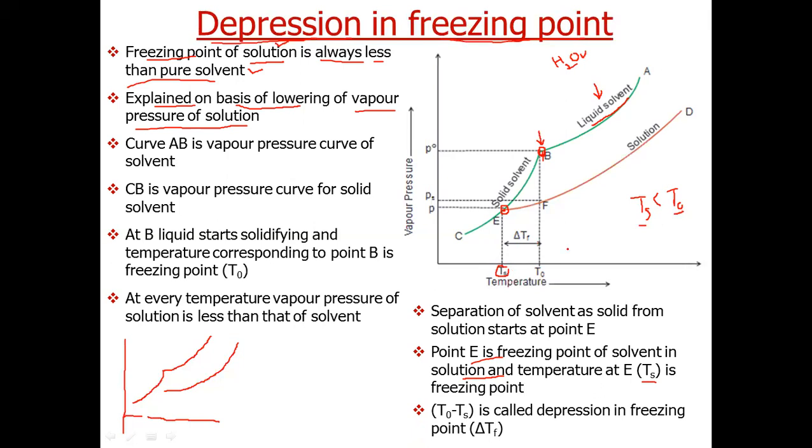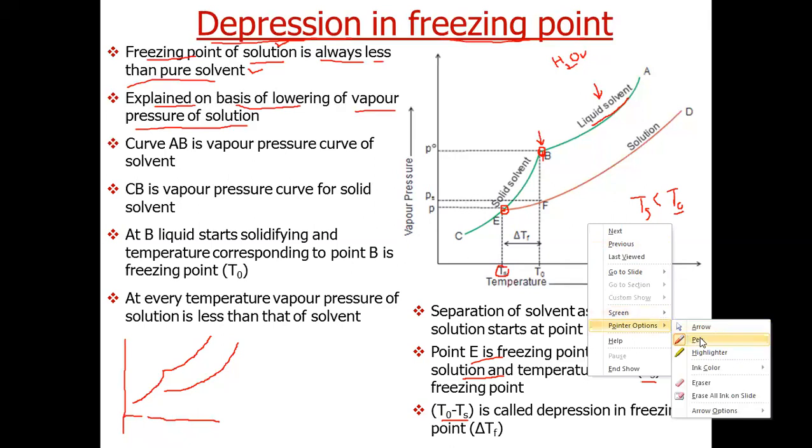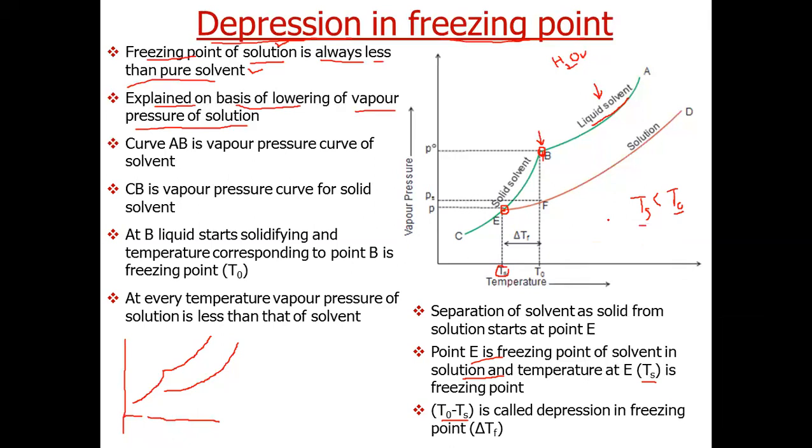So we can say that when we add a non-volatile solute to a liquid solvent, the freezing point of solvent decreases. This difference, T naught minus Ts, between the freezing point of pure solvent and the freezing point of the solvent in the solution when we prepare the solution by addition of non-volatile solute is called depression in freezing point and it is denoted by delta Tf.